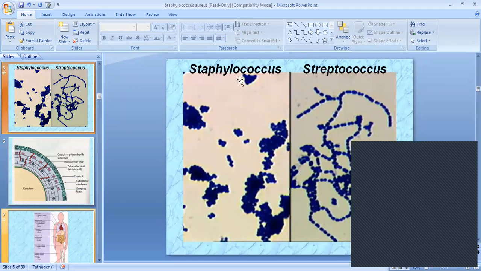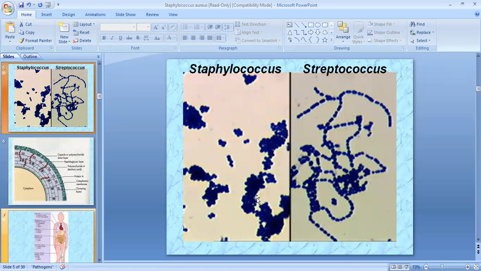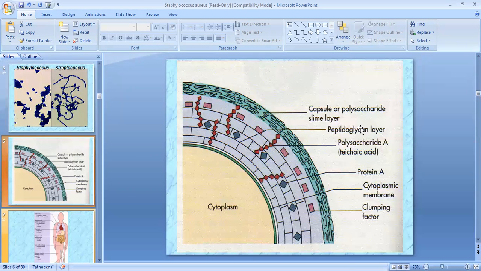In Staphylococcus, the cocci are present in clusters, while in Streptococcus, the cocci are present in chains. That's why they are called Streptococcus and Staphylococcus on staining.